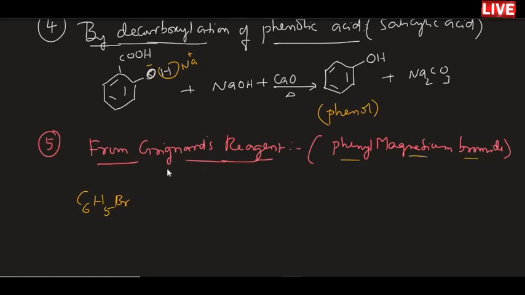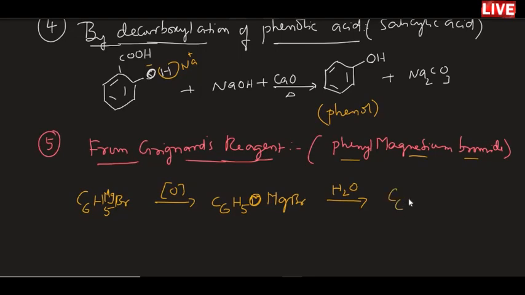If you subject this compound to oxidation, severe oxidation, then C6H5MgBr will become C6H5OMgBr, and further if you do hydrolysis, then what will happen?